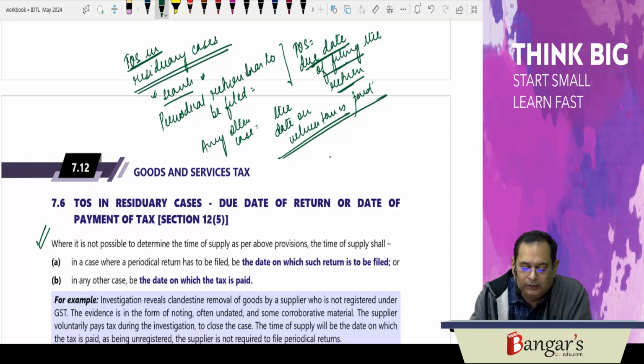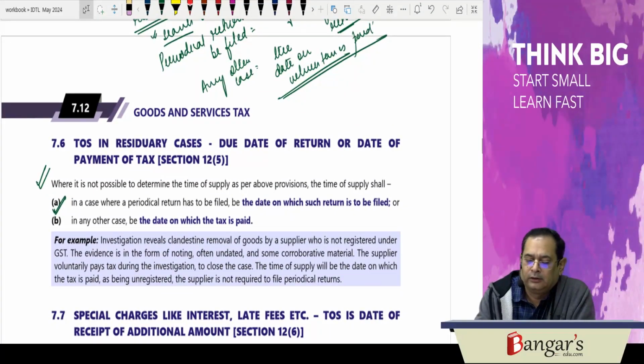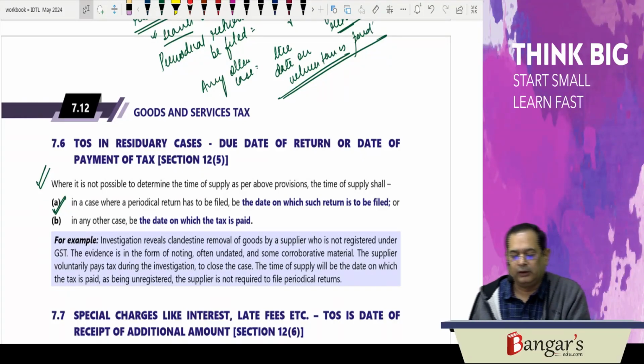Where it is not possible to determine the time of supply as per the above provisions, the time of supply shall be, in case a periodical return has to be filed, the date on which such return is to be filed. Or in any other case, it will be the date on which the tax is paid.